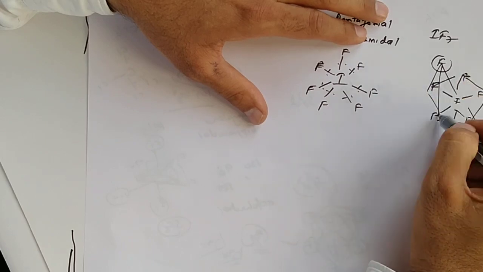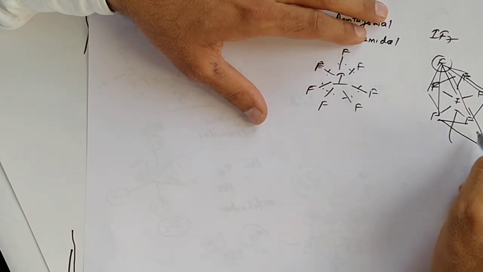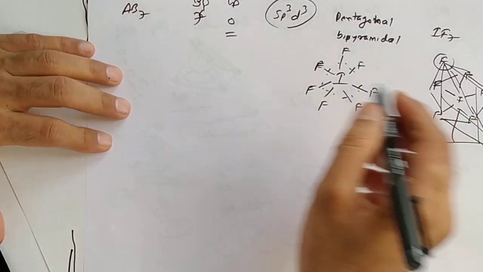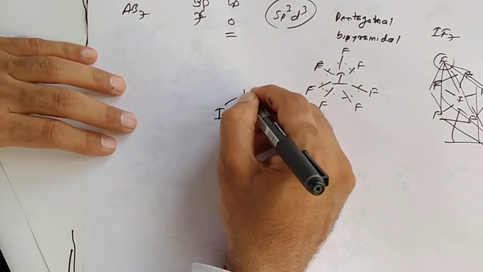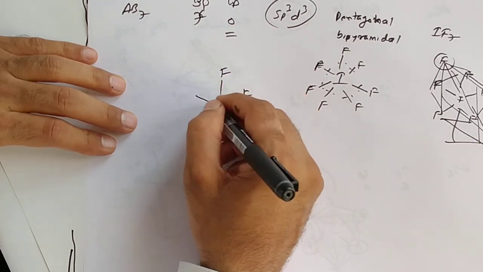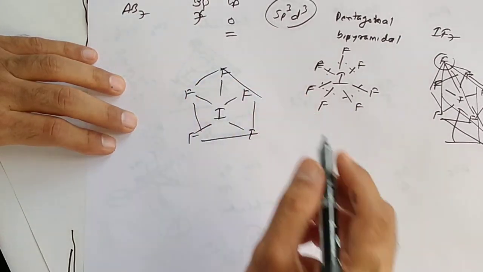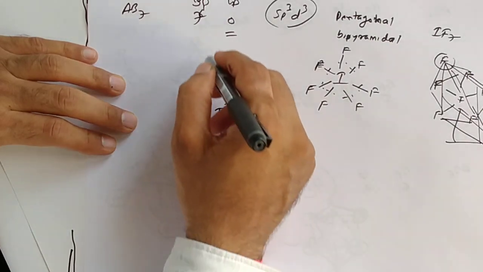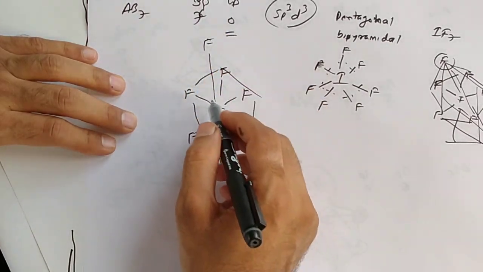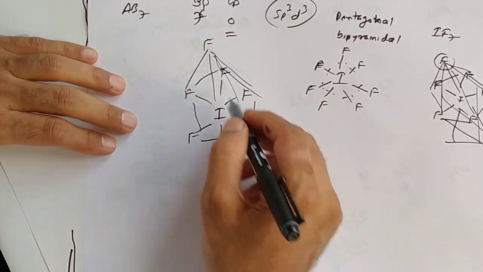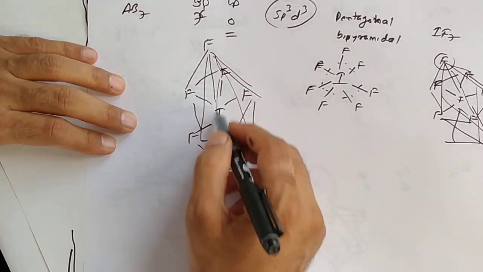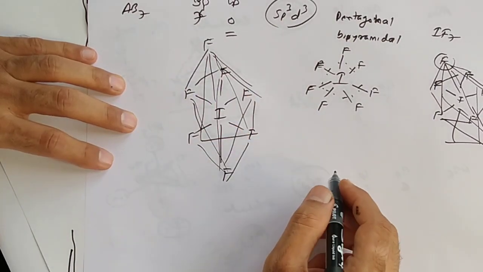So this pentagon makes one pyramid upward, one downward. So pentagonal bipyramidal shape. Once again, iodine with 5 fluorine on the same plane. This is pentagon. One fluoride is upward, one is downward. This pentagon makes an upward pyramid and another downward. Understood?